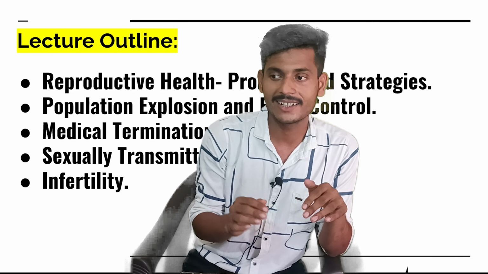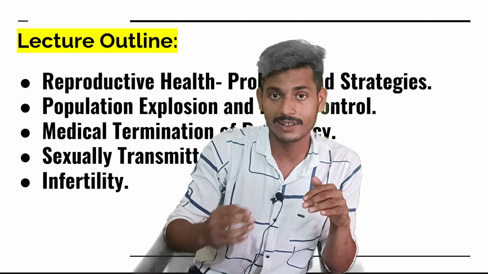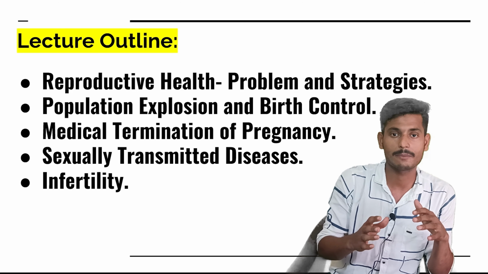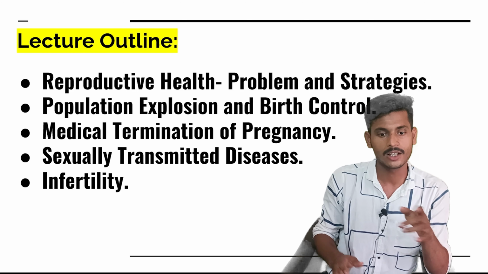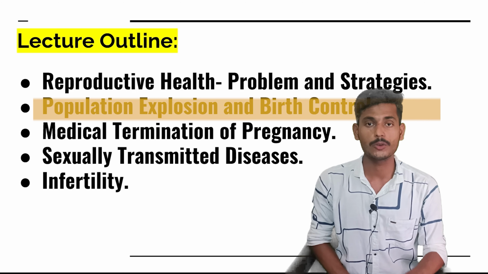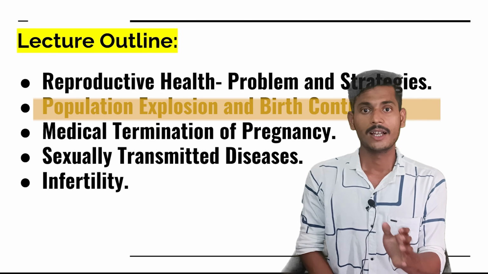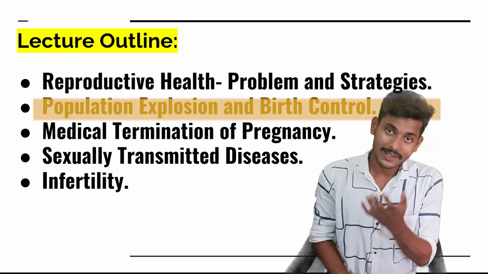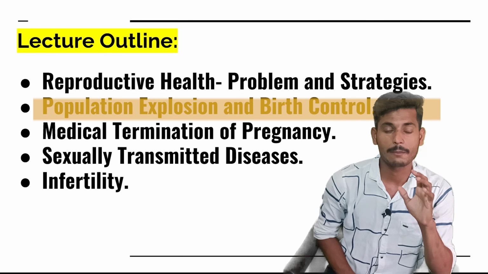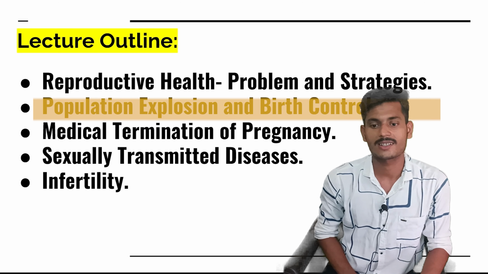Due to this, and the lack of knowledge of how to plan a family, there is an impact on the overall population, and we have a population explosion. So we will discuss population explosion and birth control. You know that you have limited shelter, limited food, limited water, and also limited place. So the government has to take certain steps. Those steps are primarily birth control, how to control the birth rate. So we will also discuss birth control.